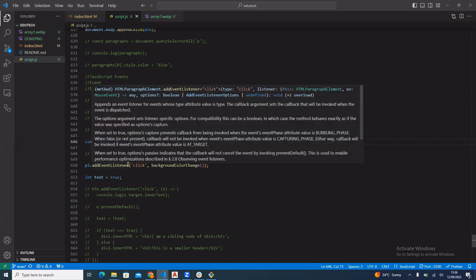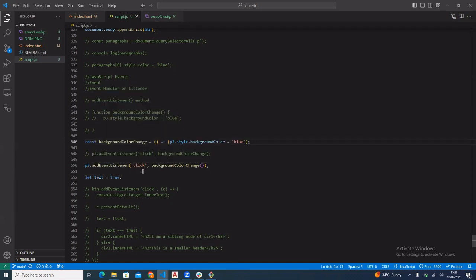Now we have the event listener method that JavaScript gives to us. In that method, you pass the event that you want to trigger. Then you pass the function that you want to run when that event is triggered. Remember that when passing it, you don't call the function. Calling a function means writing the opening and closing brackets in front of the function.